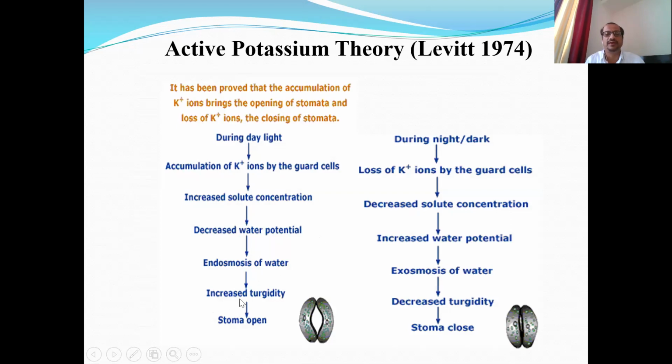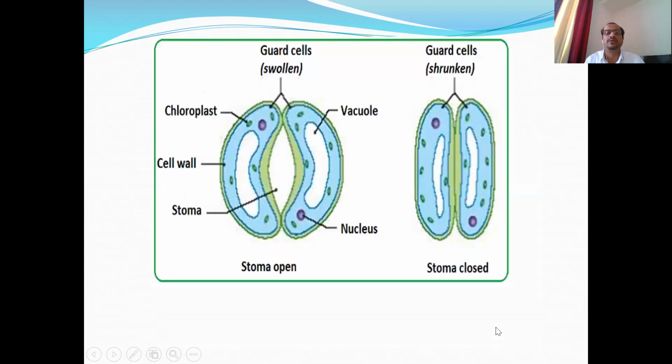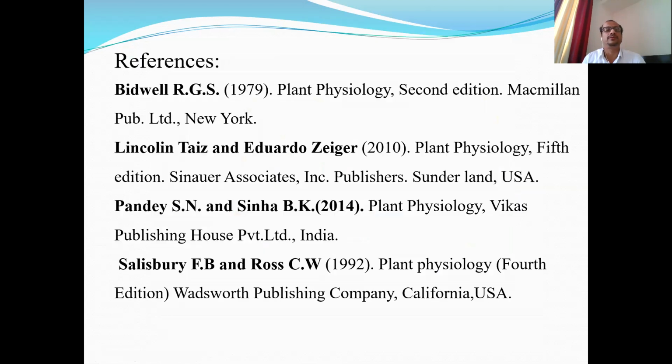Endosmosis, exosmosis, turgidity, here decreased turgidity or increased flaccidity, stomata open, stomata closed down. So this is open stomata, this is closed stomata. When stomata are open, water vapors are released through the central cavity, so transpiration takes place. When stomata are closed, there is no way for water vapors to escape, so transpiration is absent during night time or in case of acidic pH. So these are some of the references.